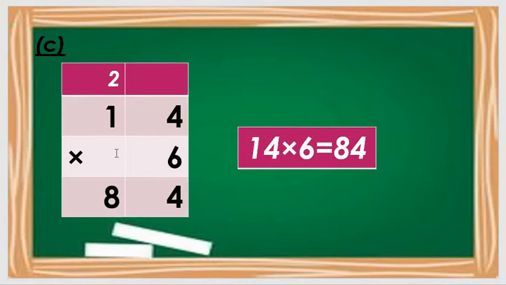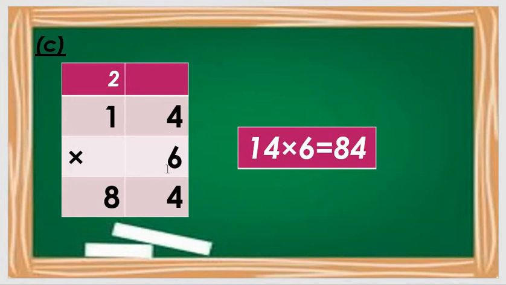So 14 6s are how many? Don't know. So one by one all factors multiply each other. 6 4s are how many, students? This digit multiplies first by 4 and then with 1. 6 multiplied with 4 and 6 multiplied with 1. Got my point, all students?